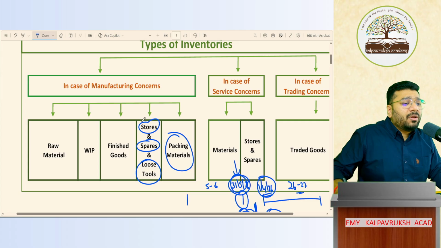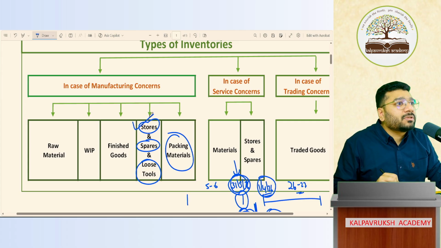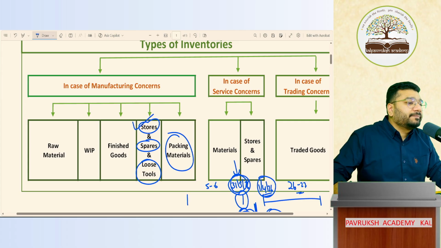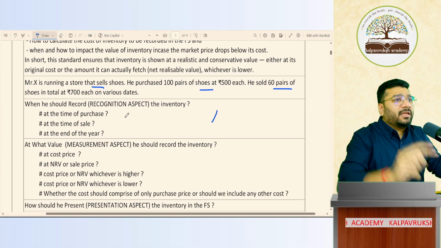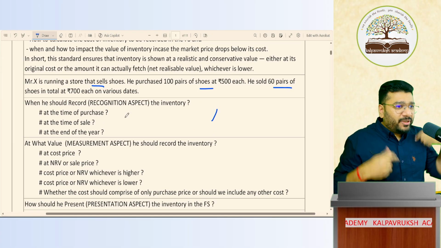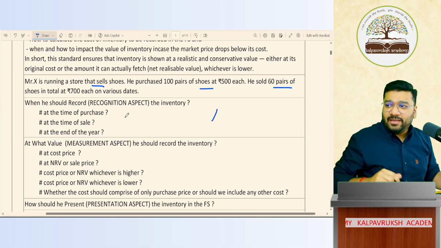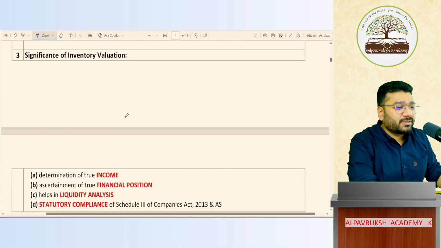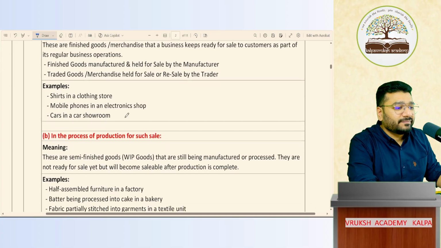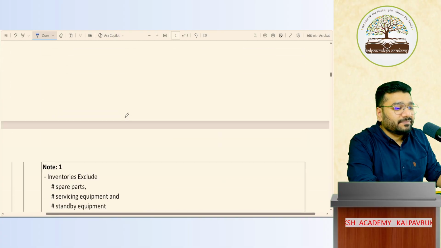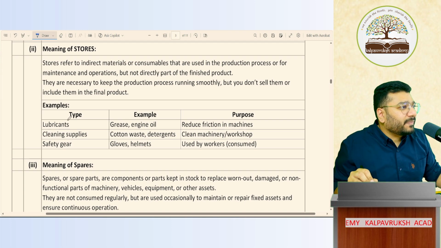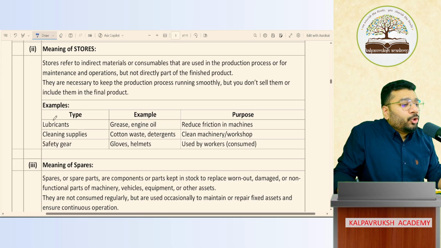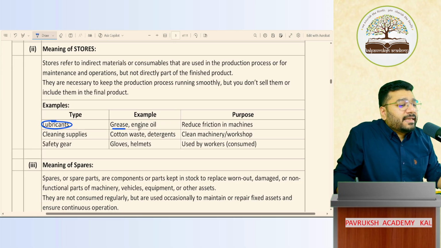Now the question is, what is the meaning of stores? What is the meaning of stores? Tell me fast. Stores. Okay, what is stores? First I'll give an example, then I'll come and discuss the meaning. Lubricants, grease, engine oil, which reduce friction in machines.